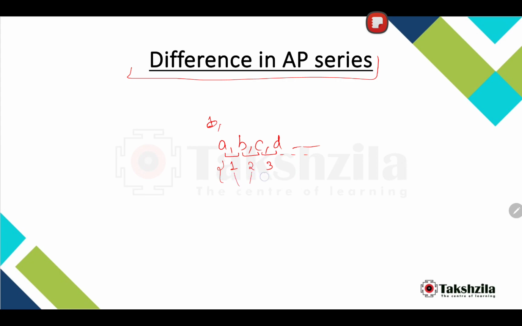So what you can see is that the differences of the terms are in AP. This is how its name came, difference in AP series. So when the differences are in AP, its nth term will be what? Its nth term will be a n square plus b n plus c. Actually I prefer writing it as a n square plus b n plus c, but here a, b, c are all there, so you get confused. Anyway, I'll change this.